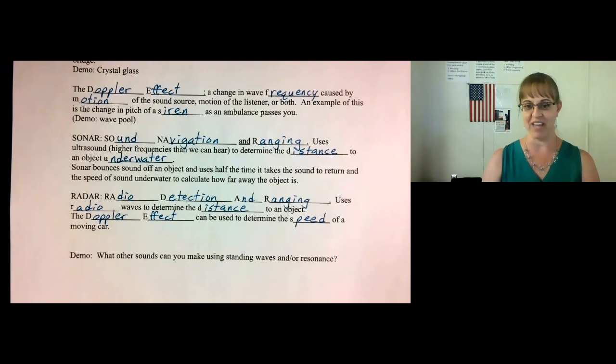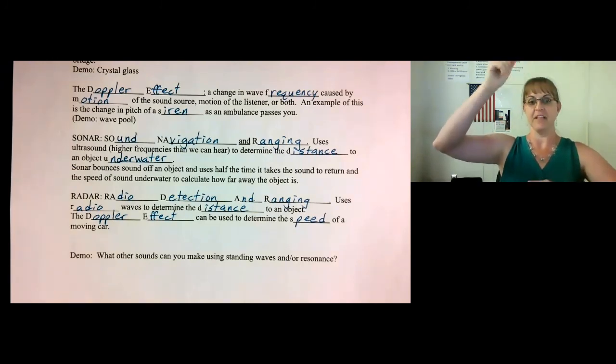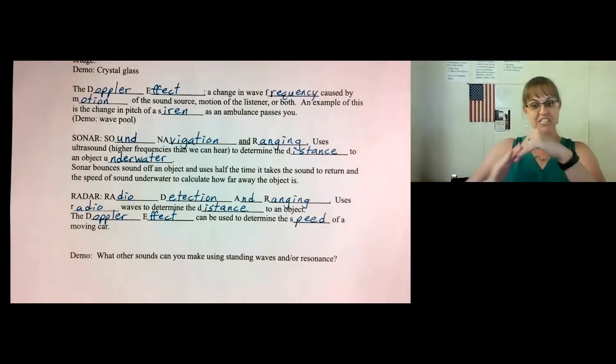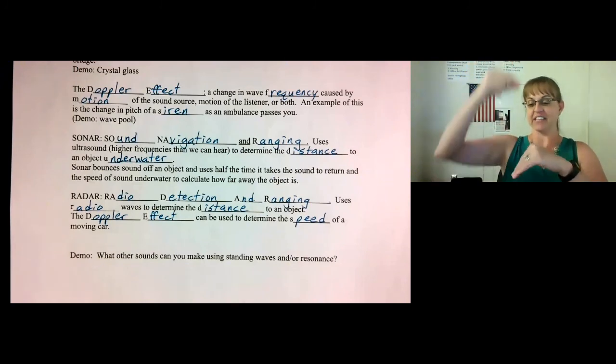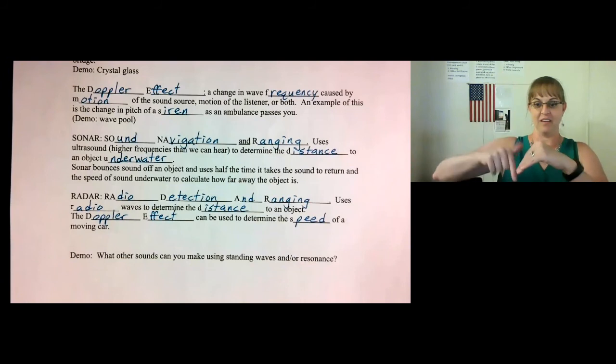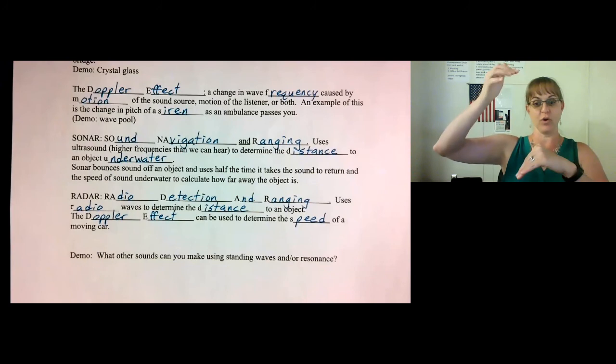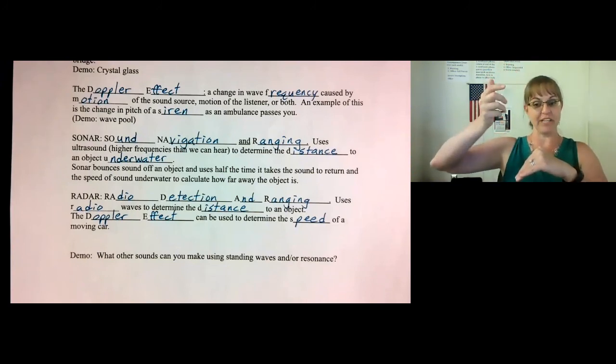Sonar is sound navigation and ranging. This uses ultrasound, a higher frequency than we can actually hear, to determine the distance to an object underwater. So let's say that this is the water. You're in the boat up here, and you want to know what the bottom of the seafloor looks like. So the sonar sends that sound, and it takes this long to get back. This amount of time to hit the bottom of the ocean floor and come back to your detector will tell how deep it is.